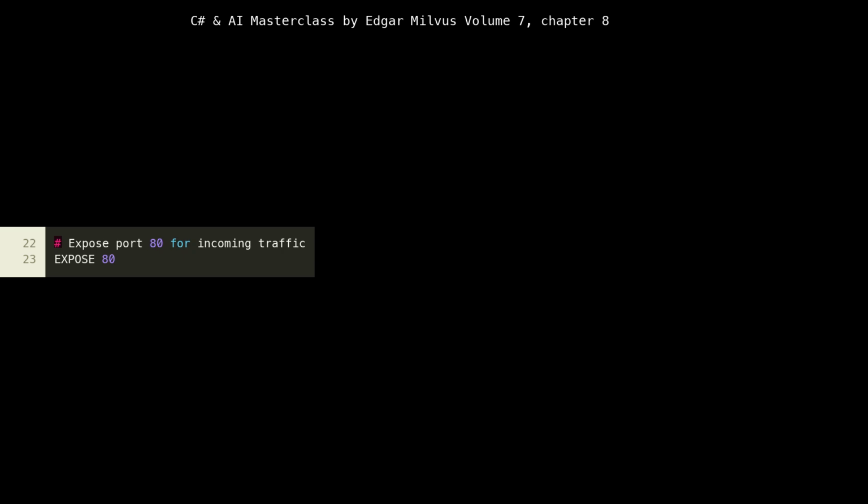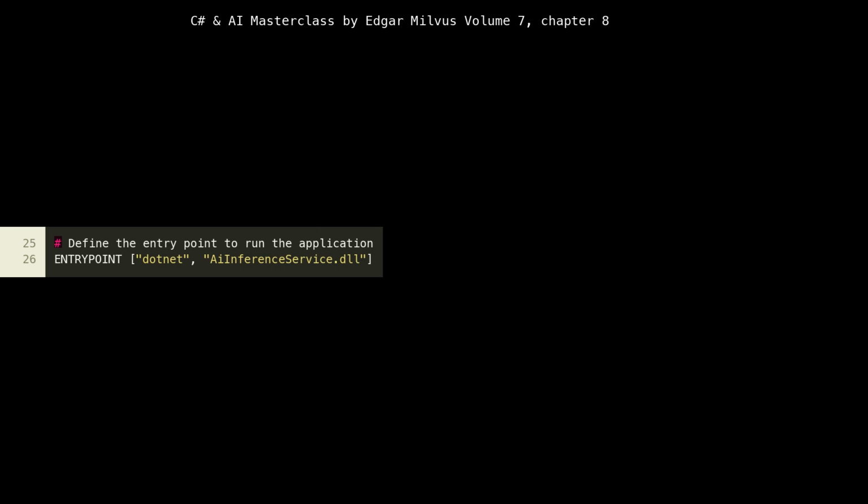Now, at lines 22 to 23, we have EXPOSE 80. This instruction informs Docker that the container listens on port 80 at runtime. While EXPOSE doesn't actually publish the port, you'd use -p with docker run for that, it serves as documentation for the user and can be used by other tools, like docker run -P, publish all. For an ASP.NET Core application, port 80 is the default HTTP port. This is essential for allowing external traffic to reach our inference service once it's deployed, for example, within a Kubernetes cluster or directly on a host.